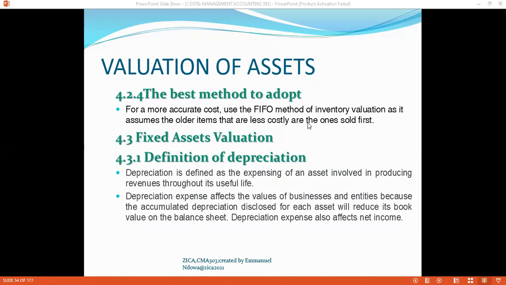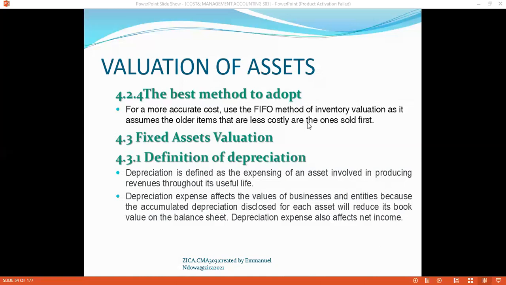At a certain point in time, we need to see what is the value of our assets on the statement of financial position, and what will be the impact on the income statement of the depreciation, which we would have calculated in that specified period.